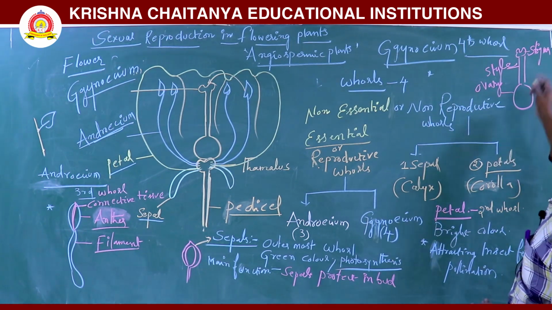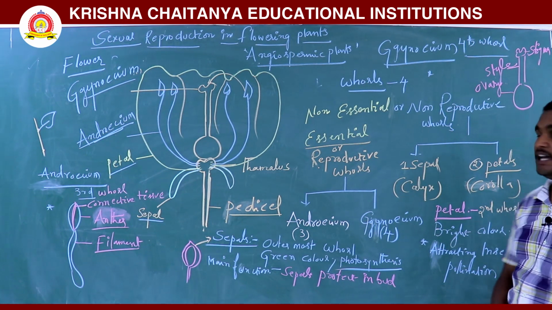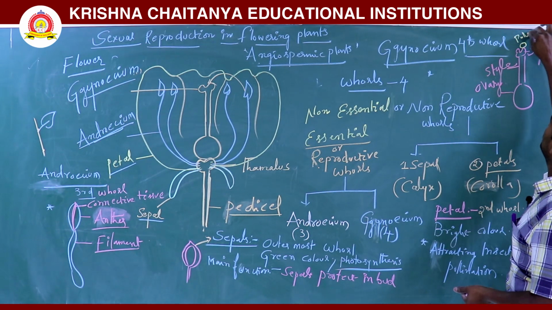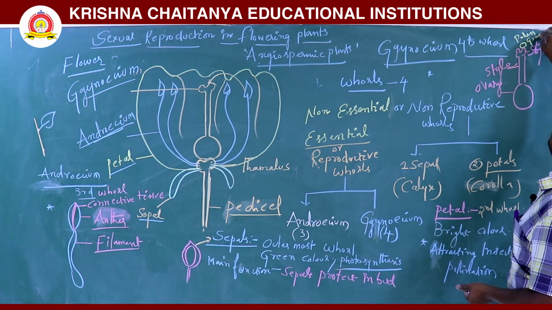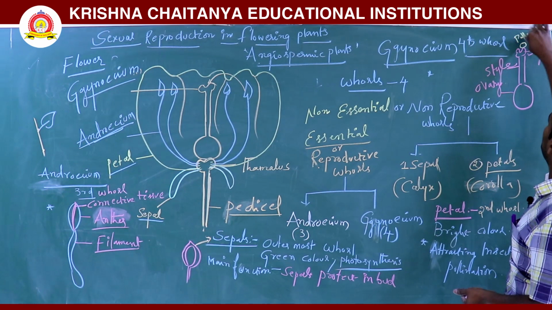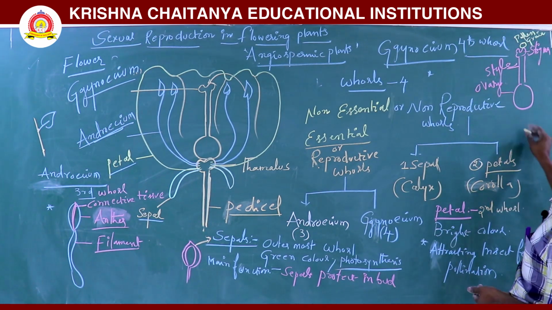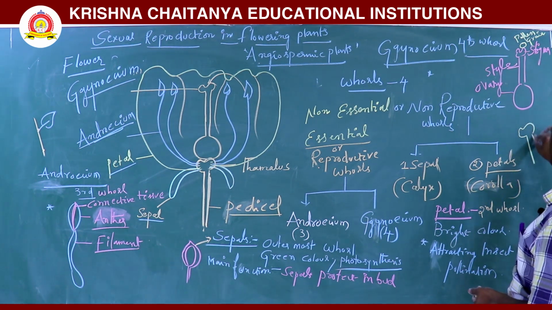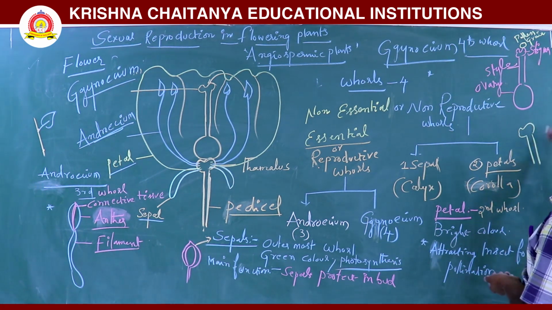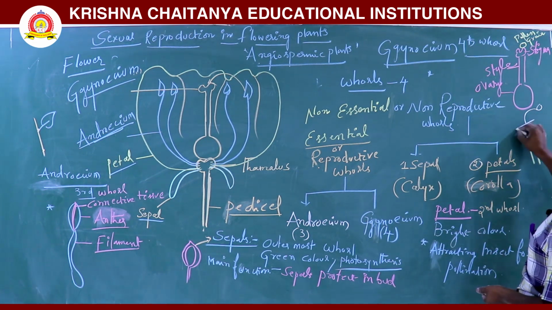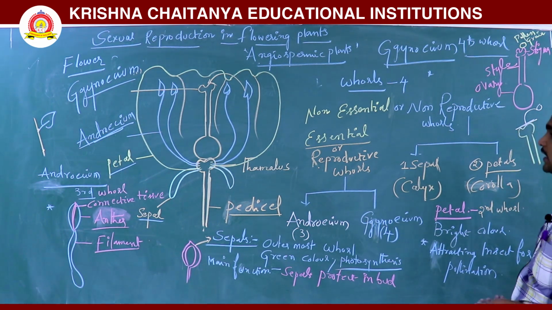So what is stigma? Stigma is a receptive part. What is it receiving? Pollen grain. It is a flat platform. For example, if this is the stigma, the pollen grains are falling on the stigma. That's why stigma is a flat platform for the pollen grain.